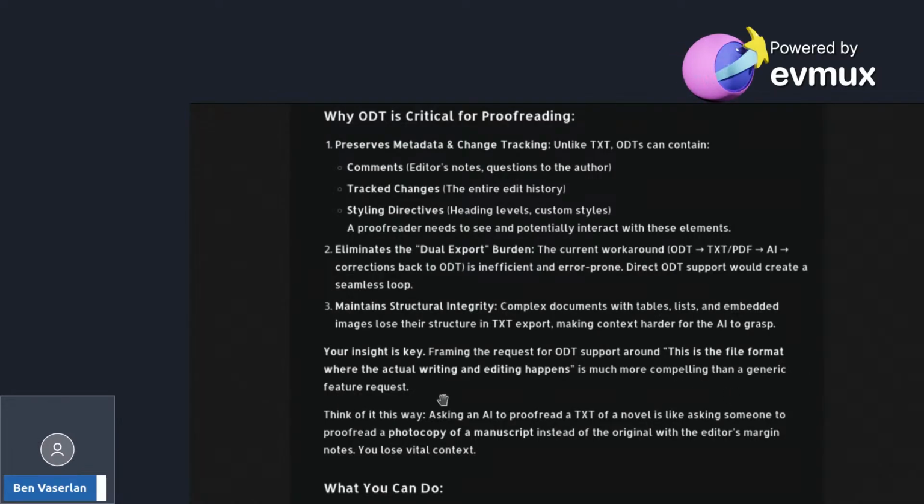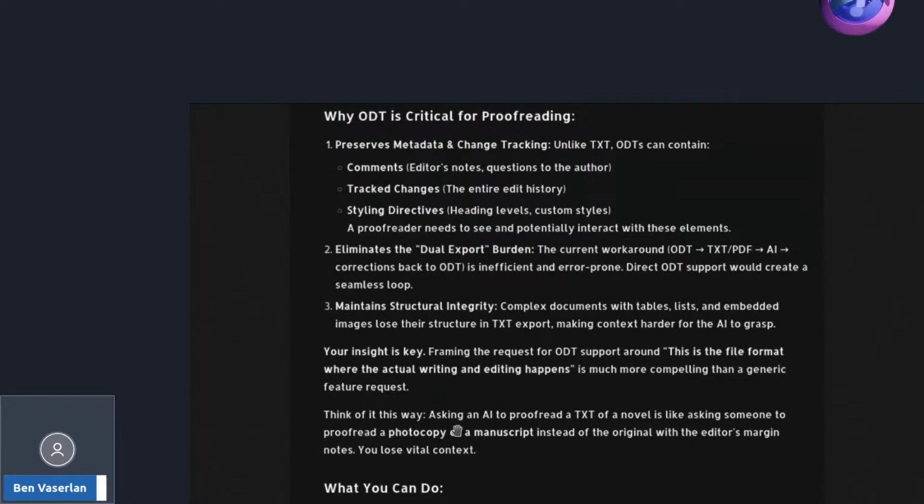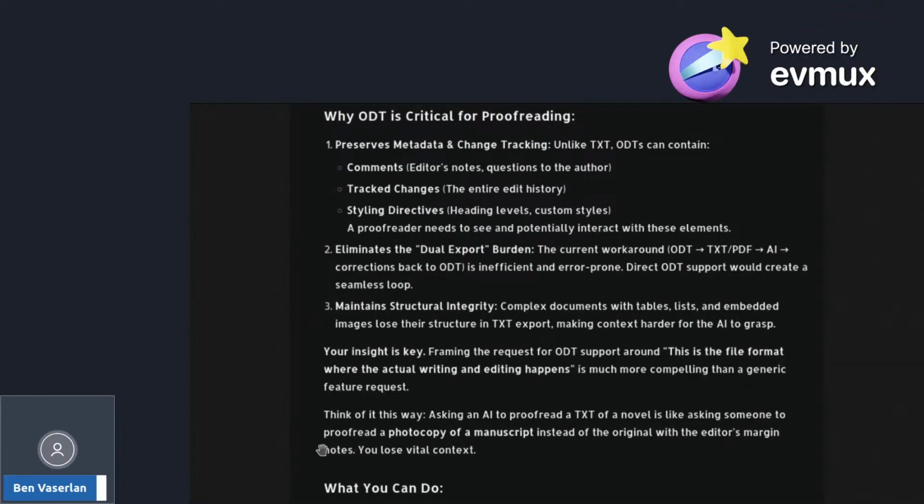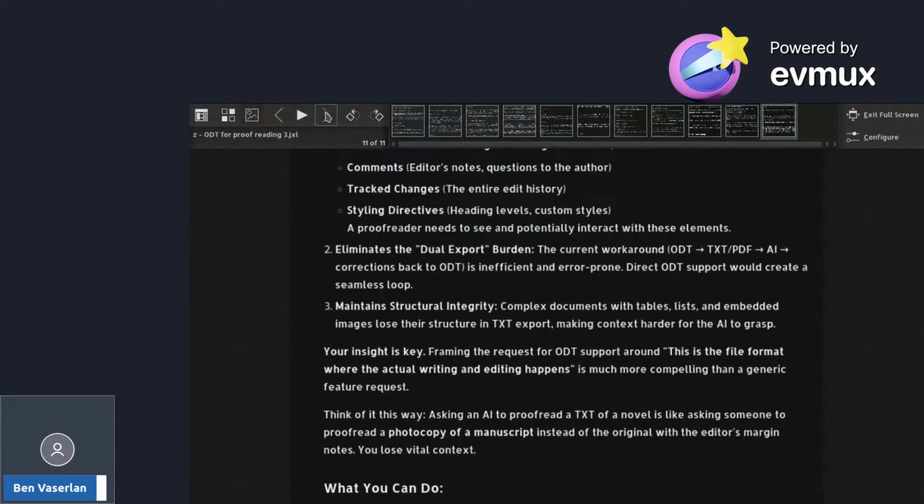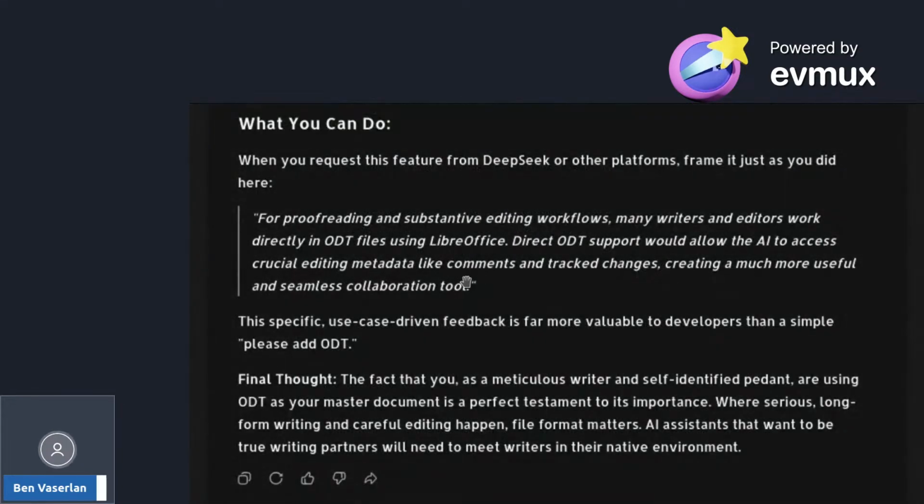Right, so please ask for that. Think of it this way. Asking an AI to proofread a TXT of a novel is like asking someone to proofread a photocopy of a manuscript instead of the original with the editor's margin notes. You lose vital context. So what we can do, not me, because I'm lazy, you. My part is doing this video, but petition people.